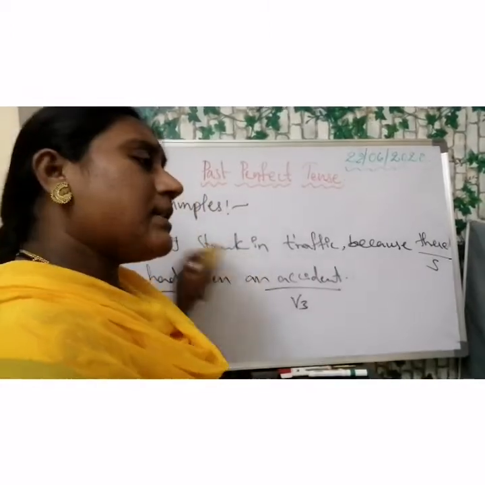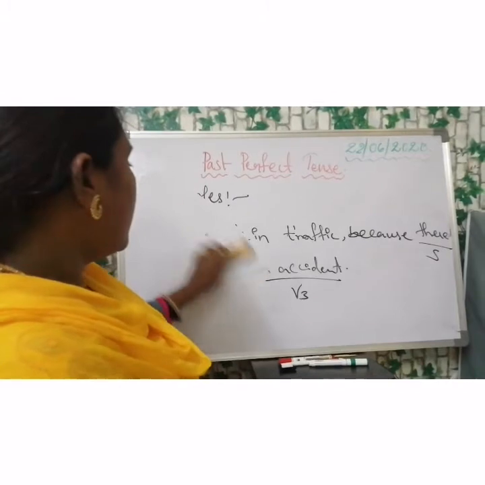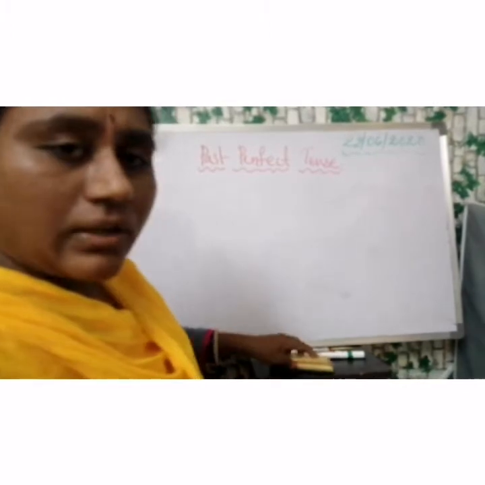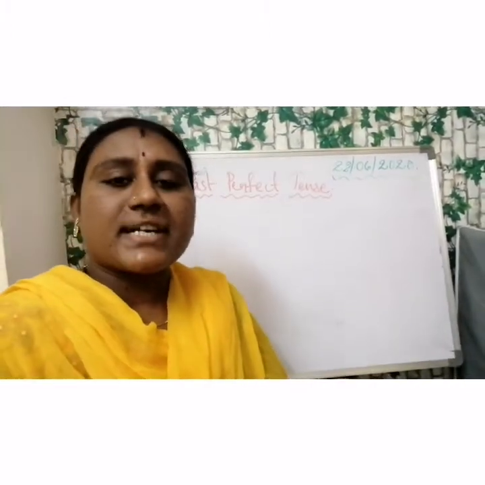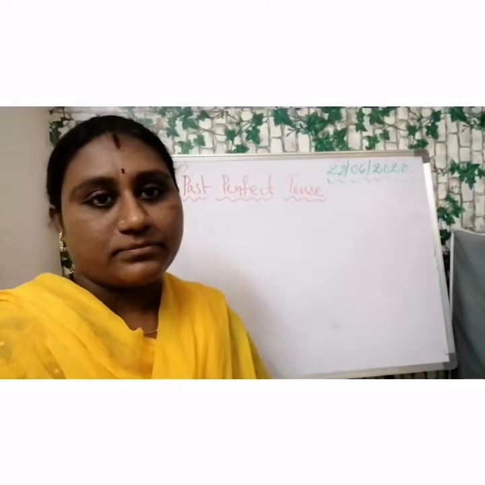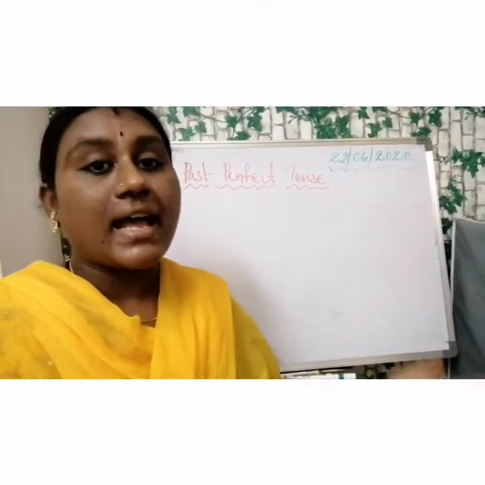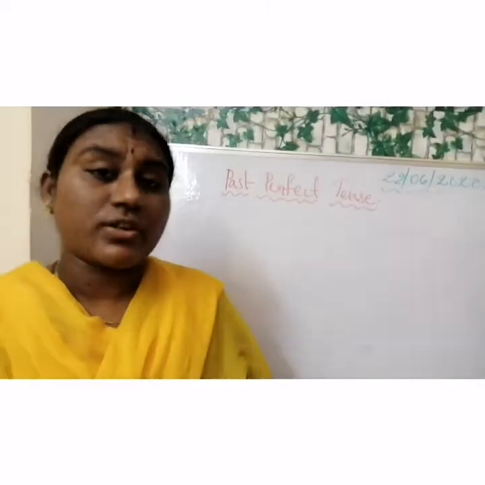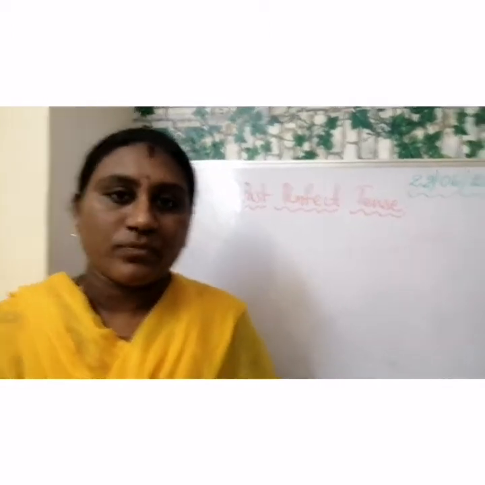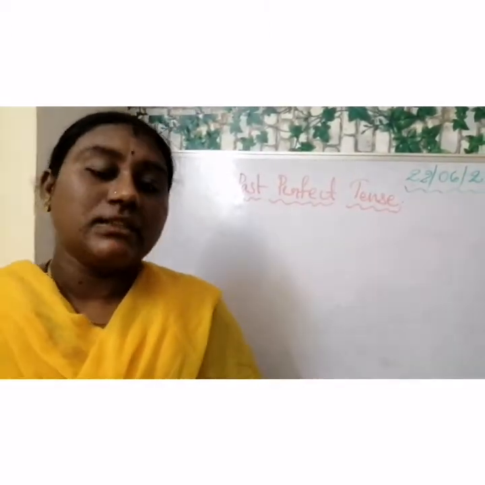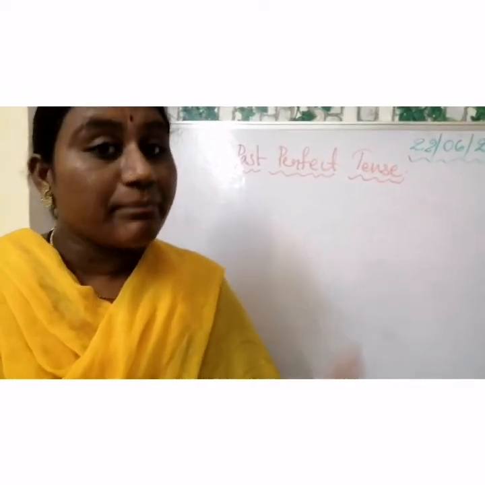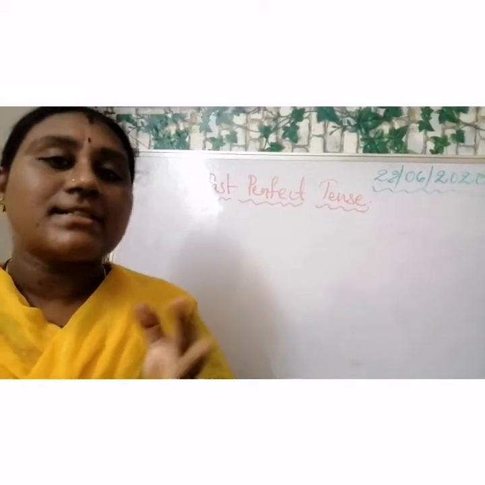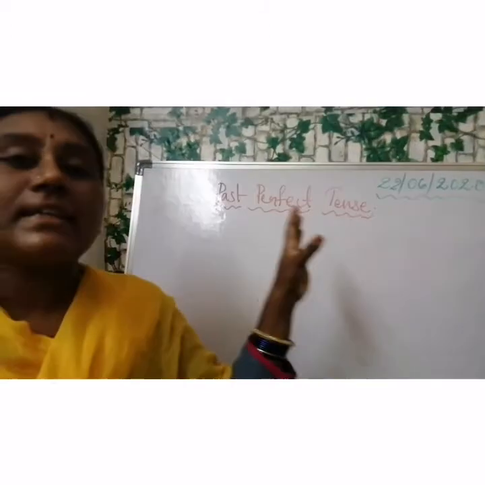Okay, and some more examples. For example, the train had left just as we reached there. The train had left. Or the class had started when I reached there, or when I reached the classroom. Or the class had begun when I joined the class. So these are some examples for past perfect tense.